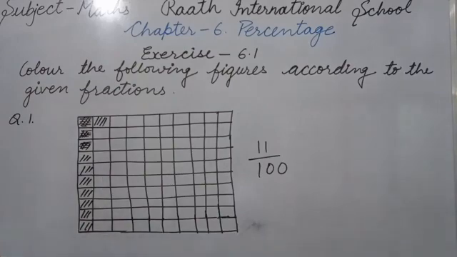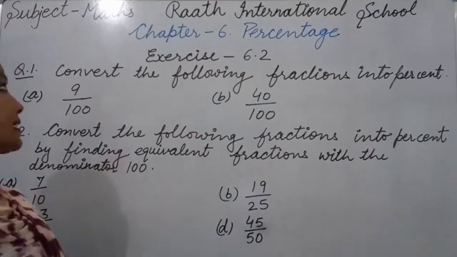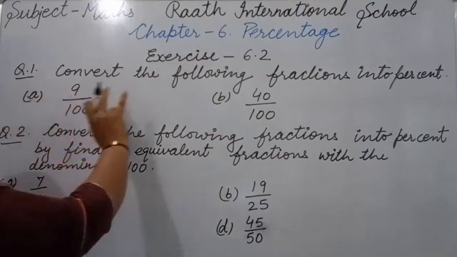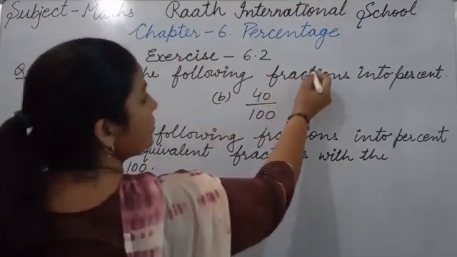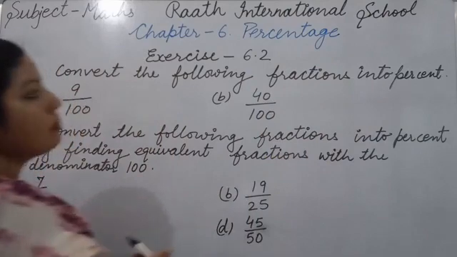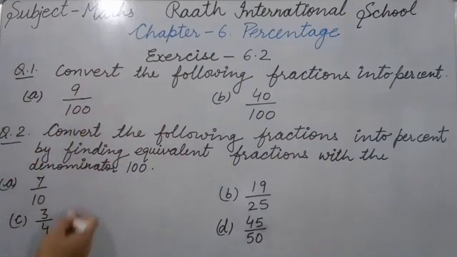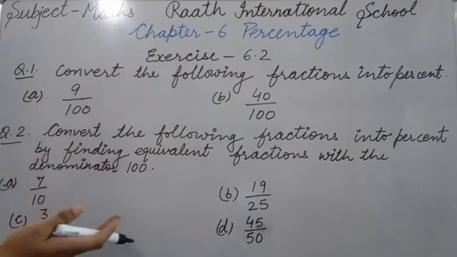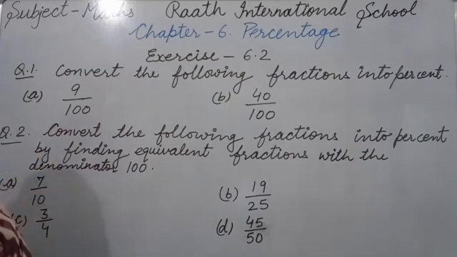Now we will start our exercise 6.2. Question number 1. Here is given, convert the following fractions into percent. Whatever fractions are given here, you should convert them into percentage.